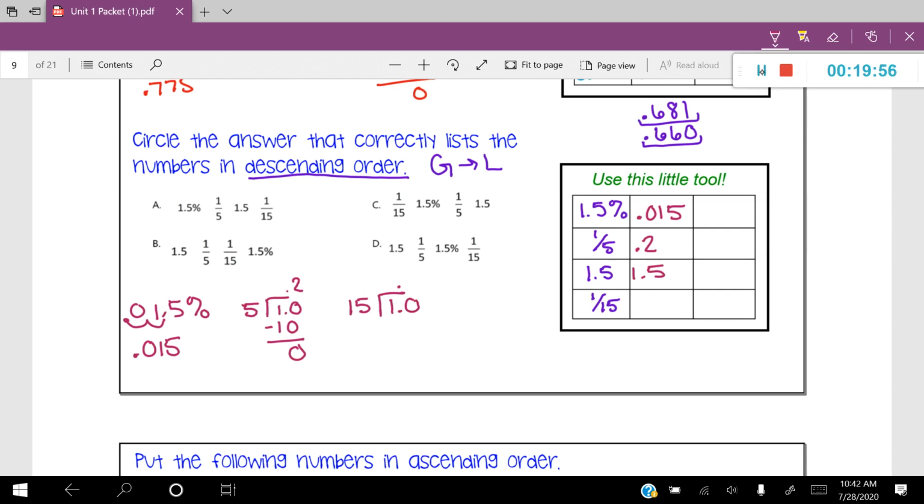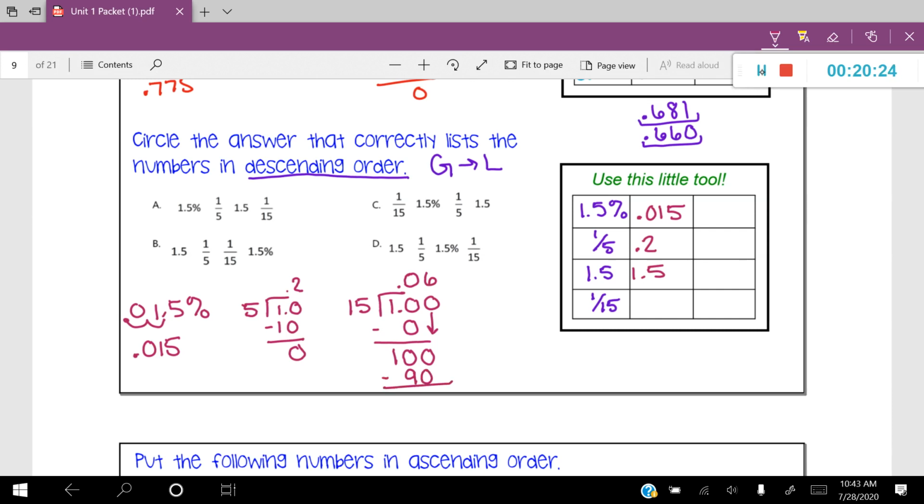But I can see 15 does not go into 10, so I'm actually going to place a 0 here. And 0 times 15 is going to be 0. And I'm going to go ahead and subtract them, leaving me with 10. And I'm going to go ahead and carry down a 0. 15 goes into 100 6 times. So I'm going to go ahead and write a 6. And 6 times 15 is going to be 90.